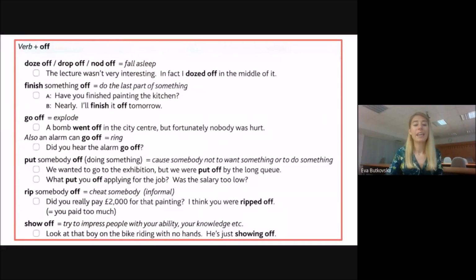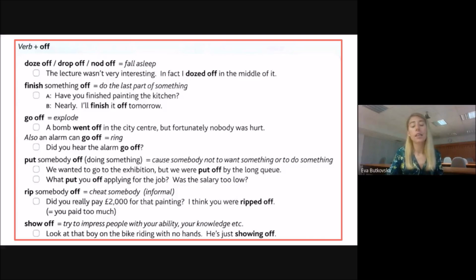So if I say, we wanted to go to the exhibition, but we were put off by the long queue, in this case, we lost interest in the exhibition because of the long queue.